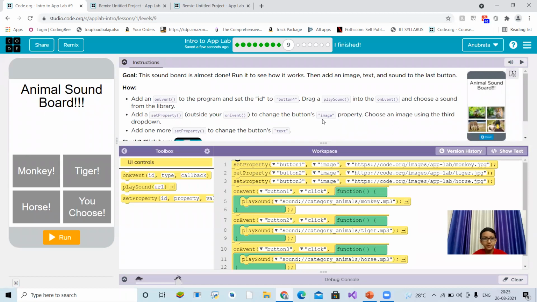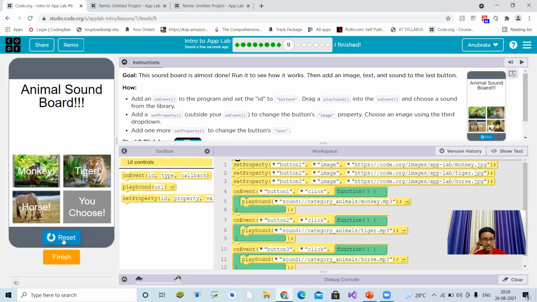Okay, animal soundboard. The goal is the soundboard is almost done. Run it to see how it works. I think I have enabled my computer sound so that you can hear it. Run it to see how it works. Then add an image, text, and sound to the last button. Okay, you choose. We have to choose here. We will get it from online, don't worry, friends. But yeah, it's available here only in code.org. Okay, you can see the images are so beautiful. Click on this.